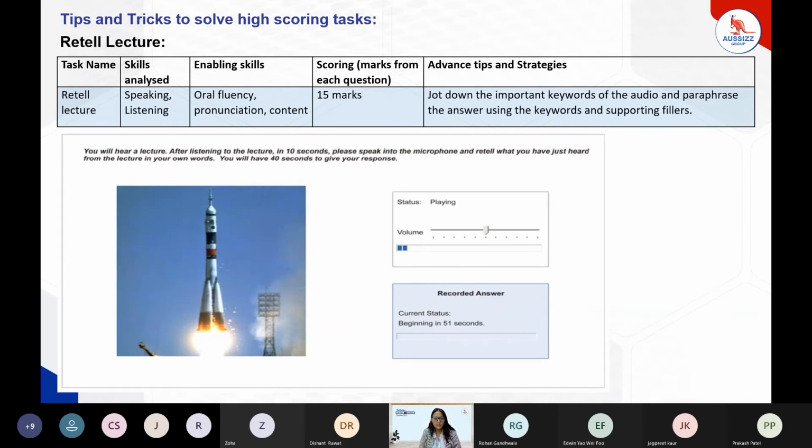Apart from that, there is retell lecture, which means we have to listen to one of the lectures and speak about this particular lecture. In how much duration do we have to speak? That is 40 seconds. Once I have completed the lecture, I have just 10 seconds of preparation time and immediately I have to speak about that particular lecture in 40 seconds. The most difficult part over here can be the structure of the sentences, framing your answers.